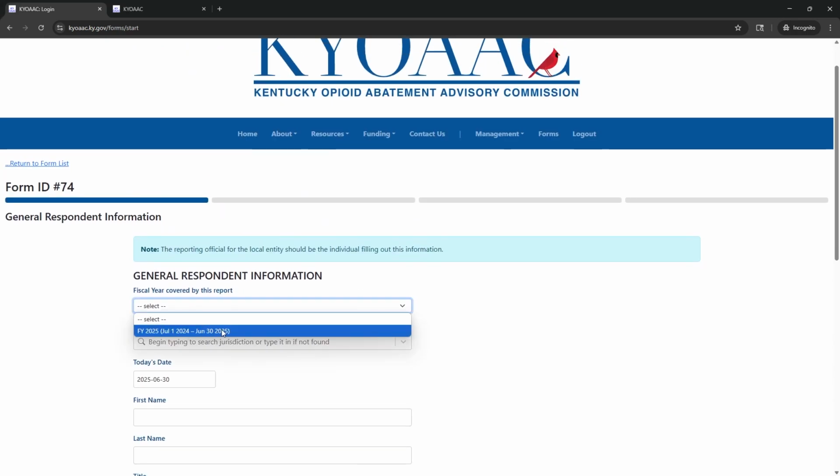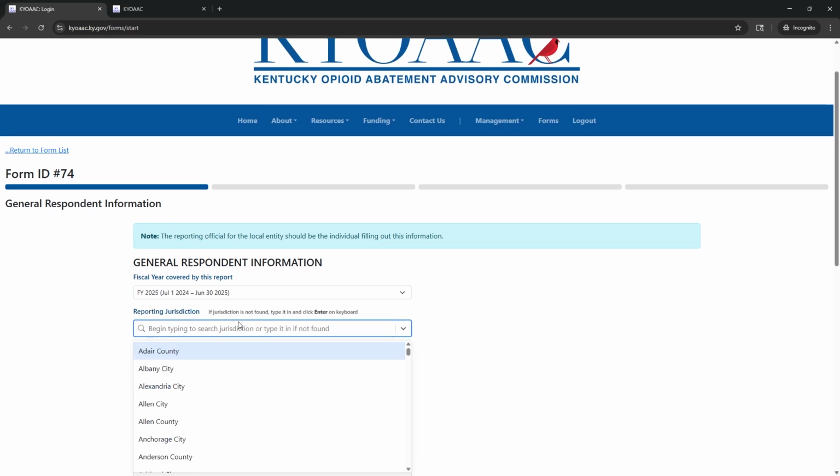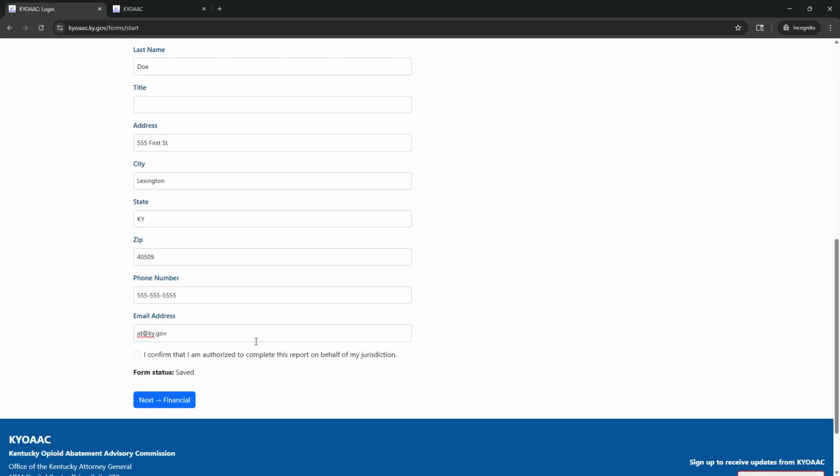You'll select the fiscal year that this form is associated with and the jurisdiction that you're reporting on behalf of. So since I am in Lexington, I will pretend to be reporting on behalf of Lexington-Fayette Urban County. You'll include the date and some information about yourself. And then once you've completed that information, you can click the box to confirm that you're authorized to submit this report.